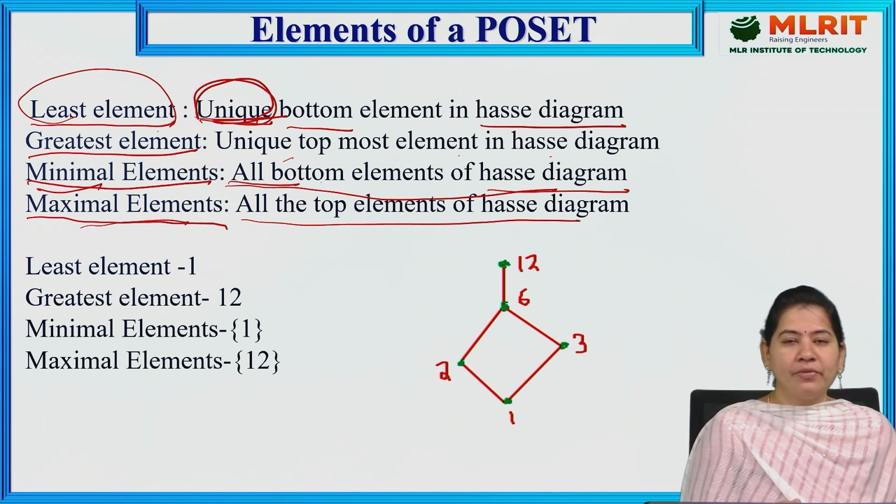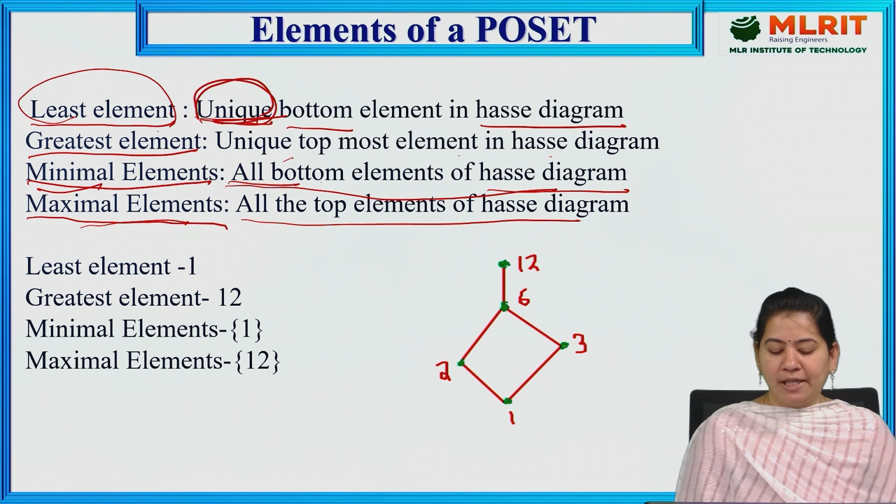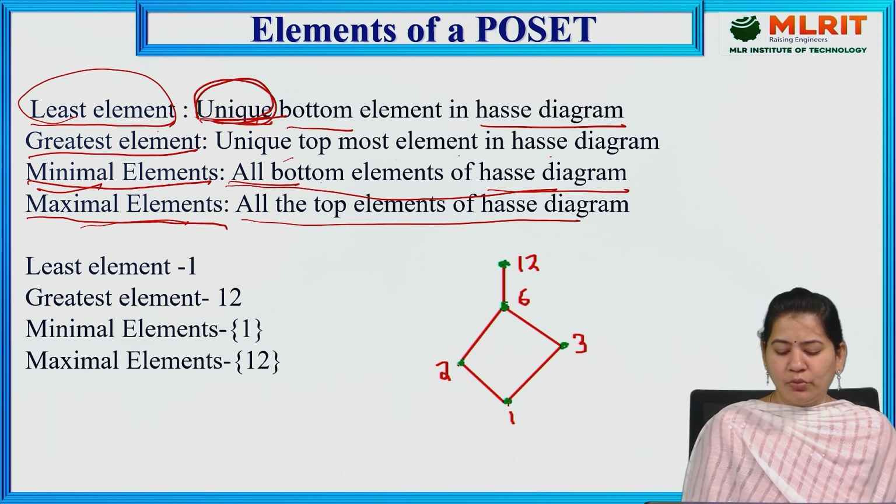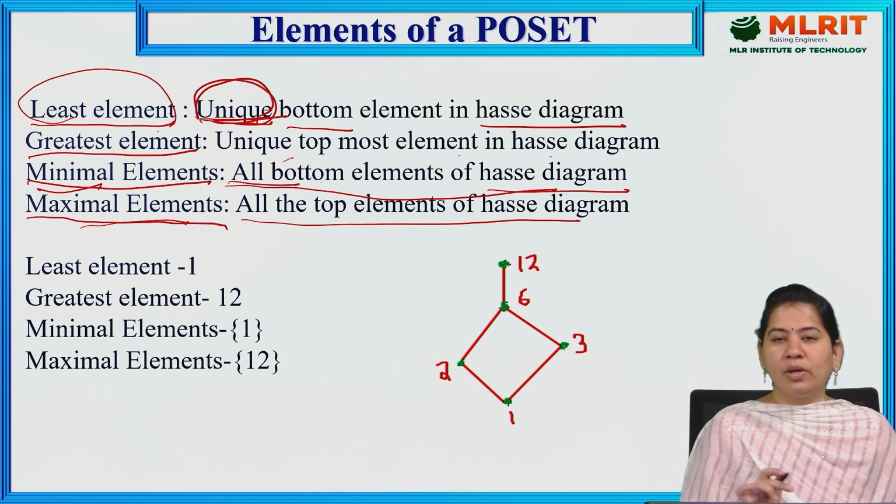For example, let us take one Hasse diagram with the elements 1, 2, 3, 6, 12.